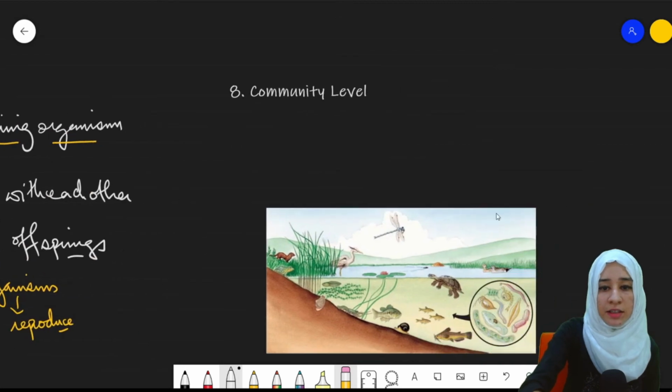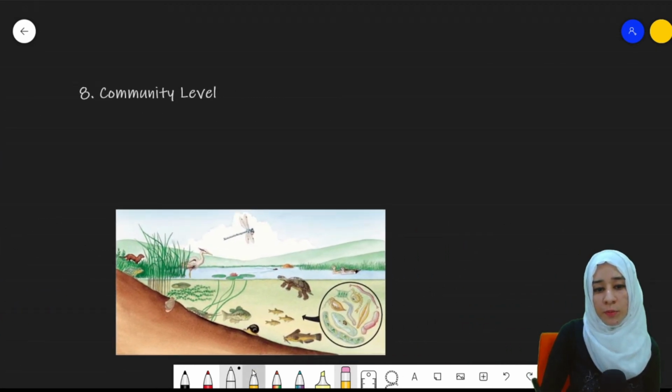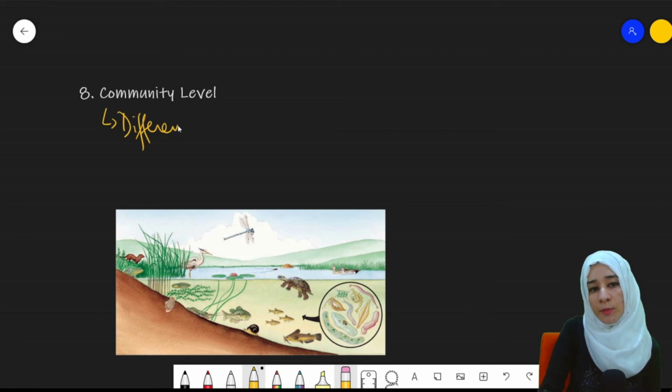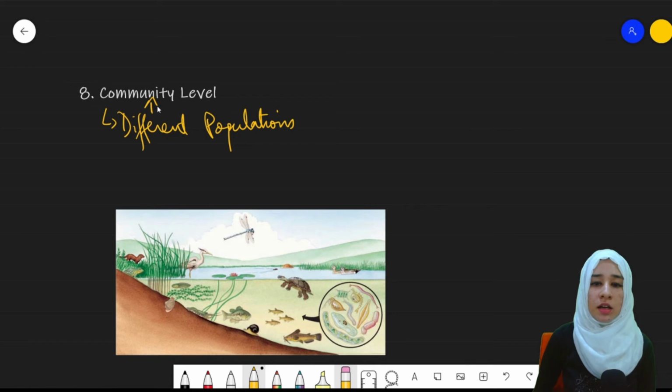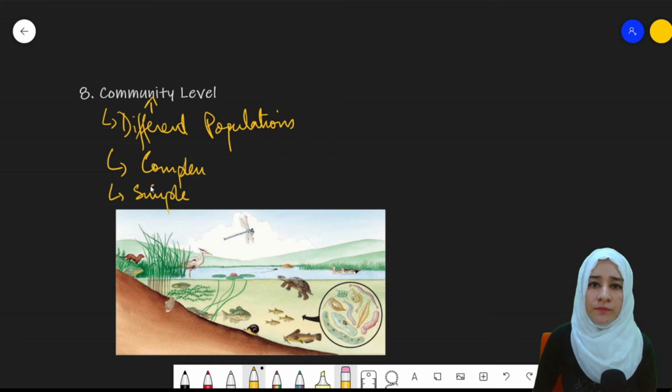The next level is the community level. Different populations will combine together to form a community. A community can be of two types. It can be a complex community and it can be a simple community.